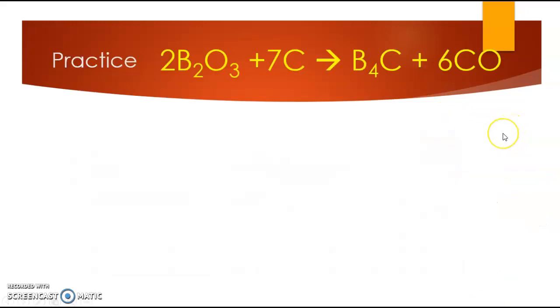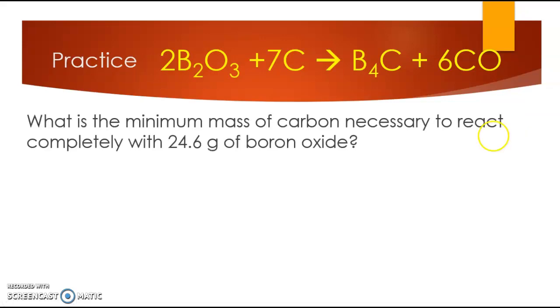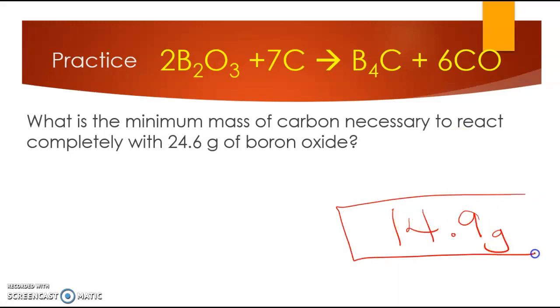So here's another practice problem that you could do. What is the minimum mass of carbon necessary to react completely with 24.6 grams of boron oxide? I actually don't have enough time left in my video to walk through it, but I can tell you that the correct answer to this is 14.9 grams. So that can show you if you're doing it right. And if you're not, send me an email or a message and we can walk through it together.